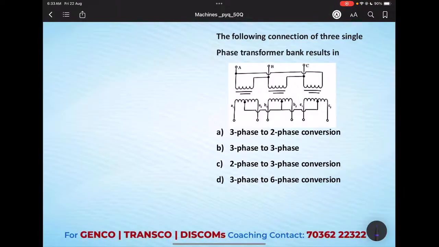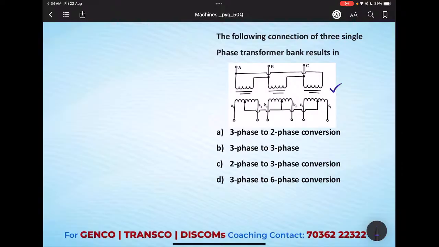The question is about a three-phase transformer. By seeing the diagram we can understand that it is a three-phase transformer. We'll read out the question. The following connection of a three single-phase transformer bank results in... So they have taken three single-phase transformer banks and connected them as given in the figure.